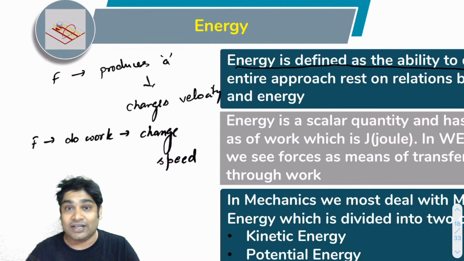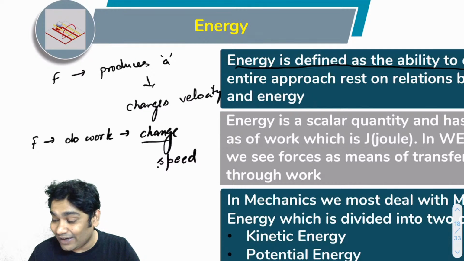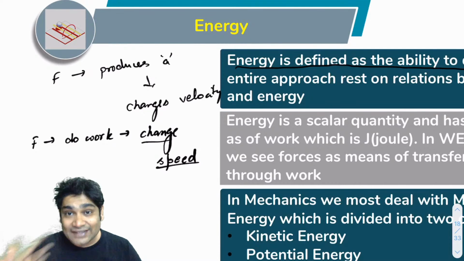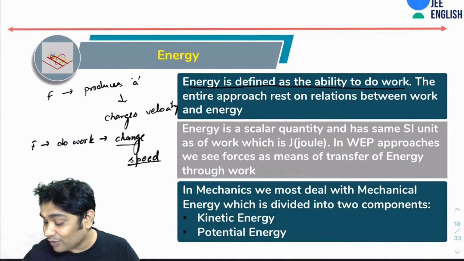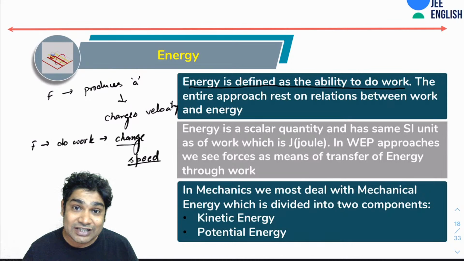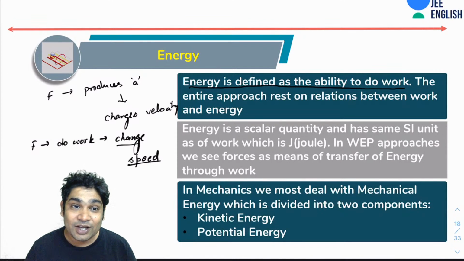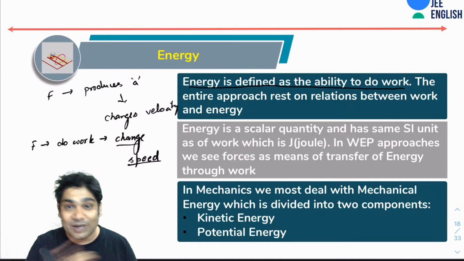So these are the two approaches that we have. If you do work on any body, then its speed changes. Now, what exactly is it that you're doing to change the speed, and how are you able to change it? We say if you can do work, then you have something called energy. These two terms, work and energy, are very deeply interlinked. You can define one in terms of another.